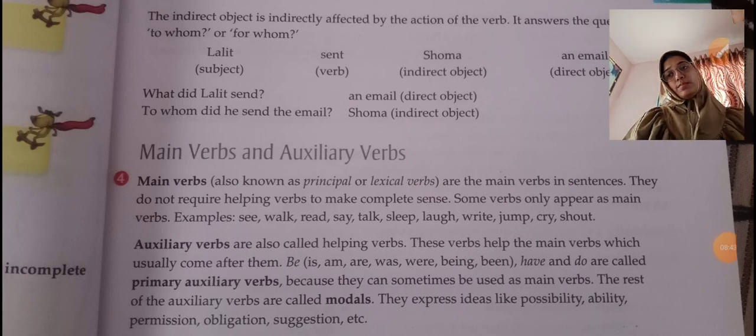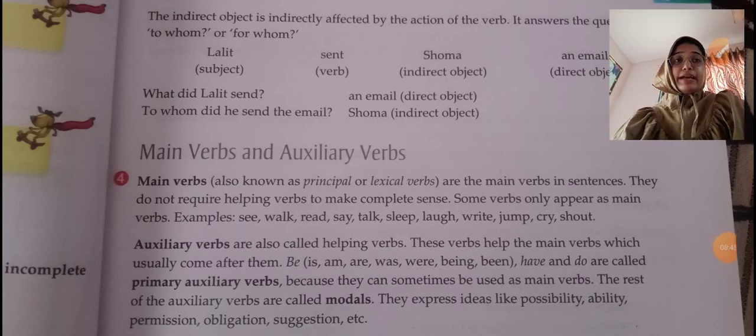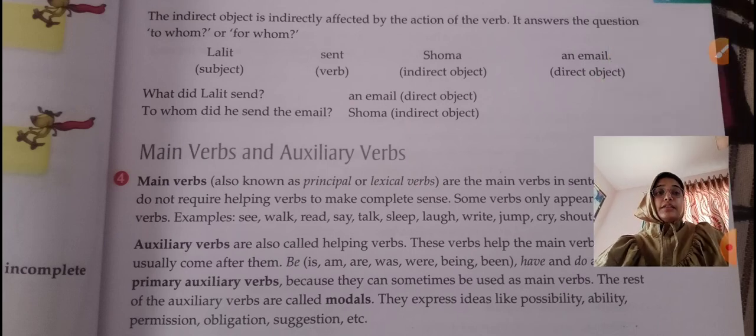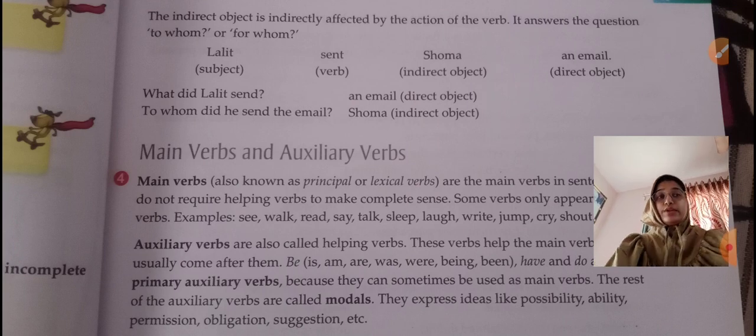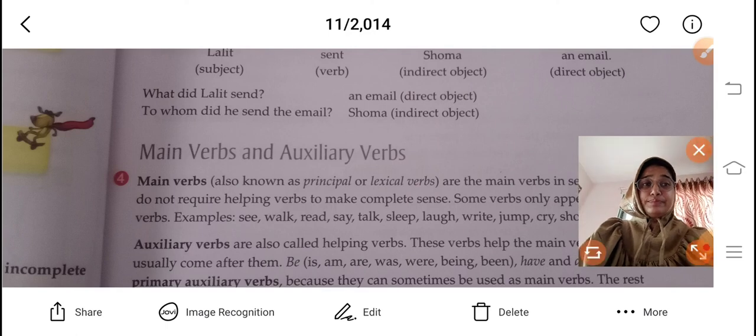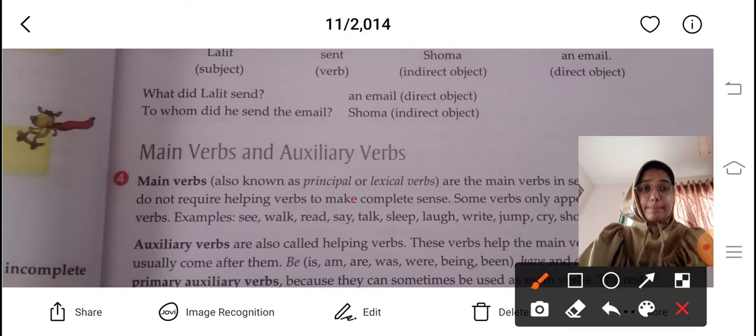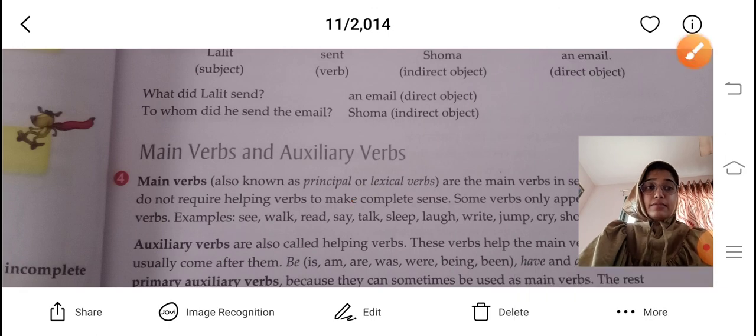Similarly, the indirect object is indirectly affected by the action of the verb. It answers the question to whom or for whom. Here, for example, we can take: Lalit sent Shoma an email.